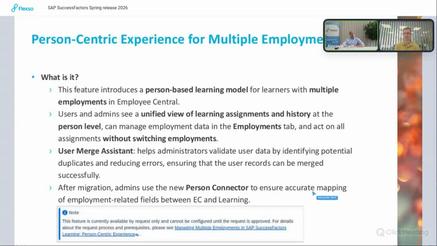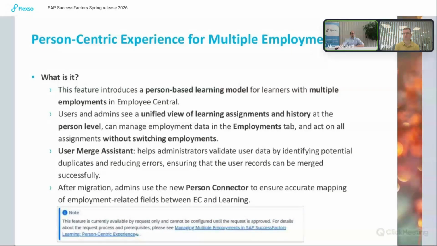And now this is changing. If you activate that option, users and admins see a unified view of the learning assignments and history at the person level, and can also manage employment data in the employment tab and act on all the assignments without switching the employment.